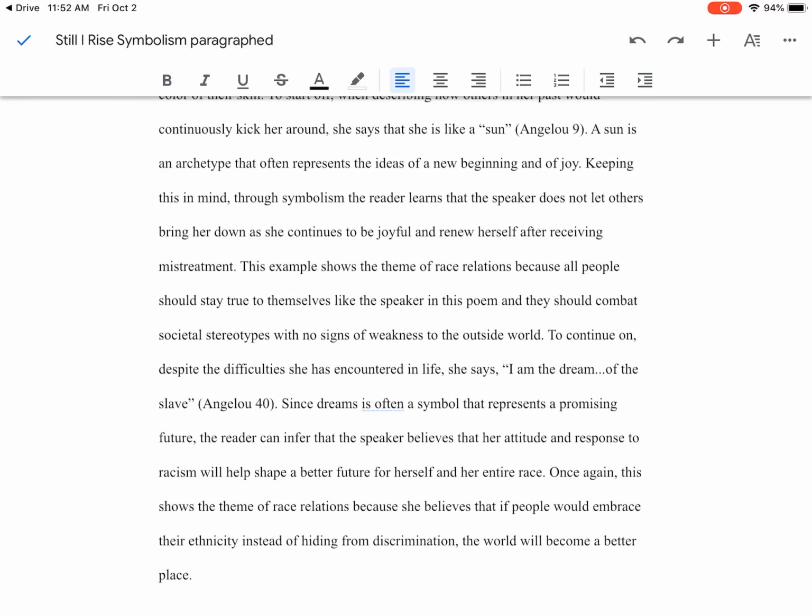All right, so we're talking about that idea of how people should not hide from discrimination, how they should not wallow in it and be sad, but rather embrace themselves, and that will help make the world a better place for the minority, specifically here for African Americans. So now we need a concluding sentence that just dream. Sorry, this is bothering me. There. Now we need a concluding sentence that reviews what the whole paragraph is about.